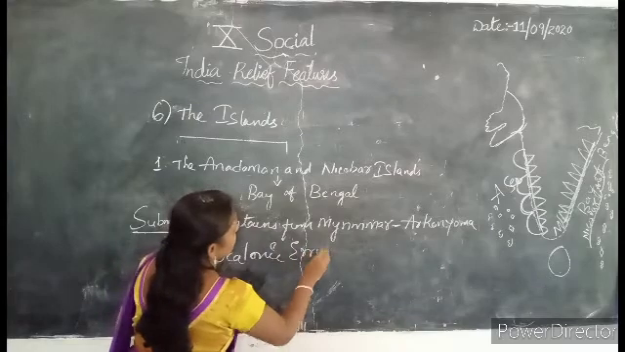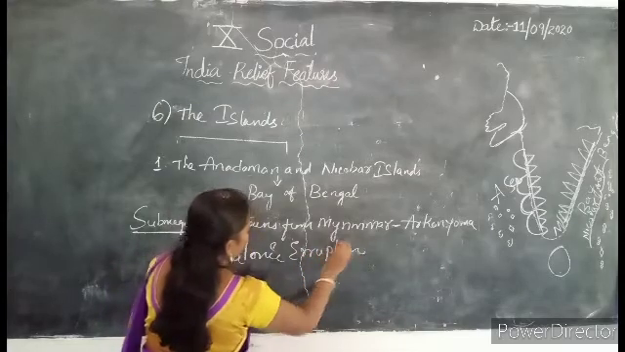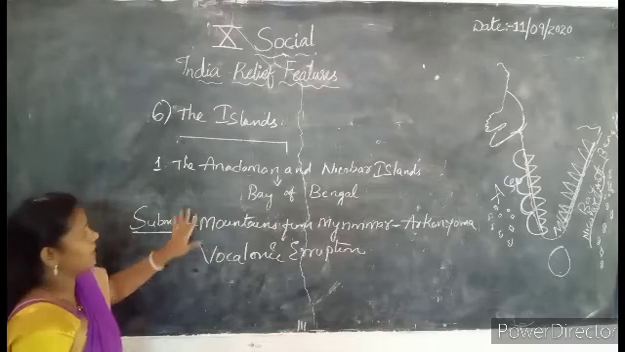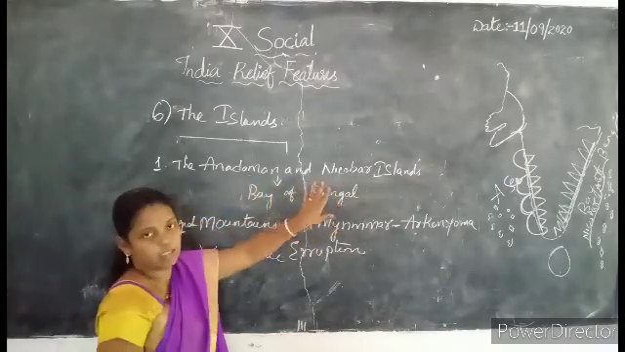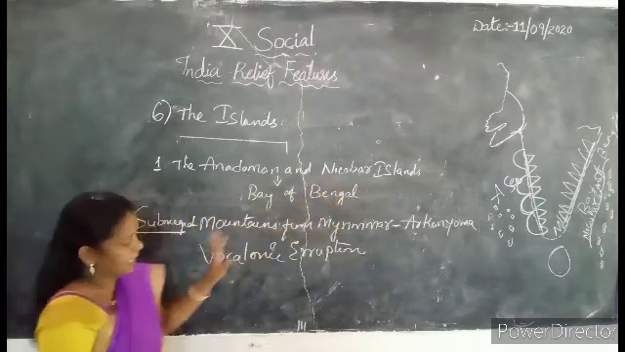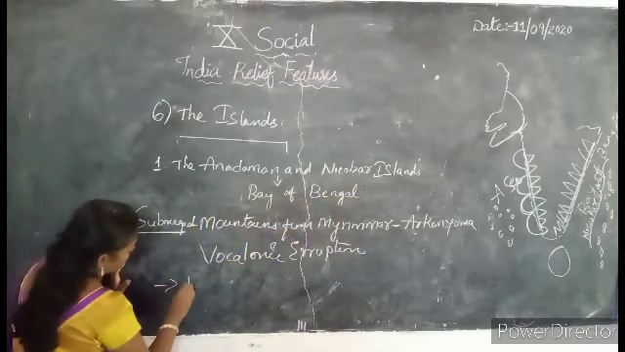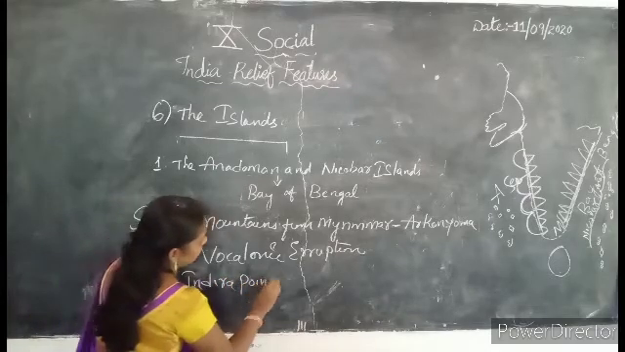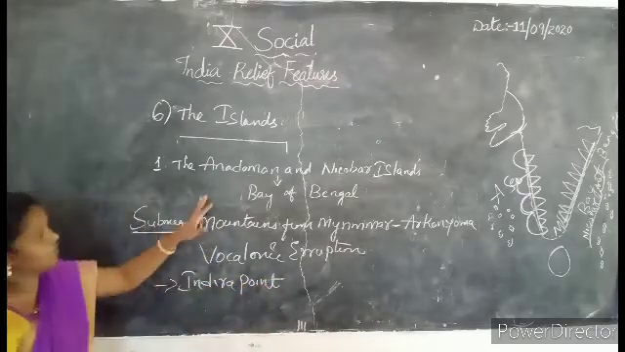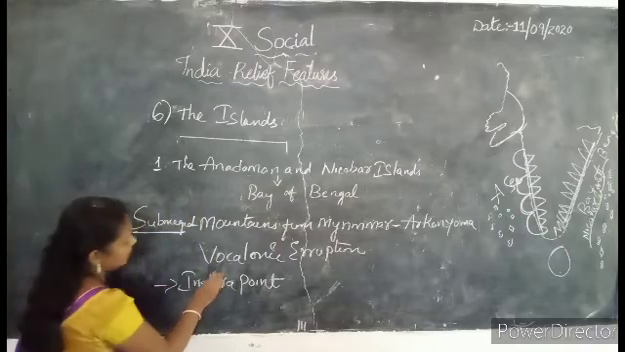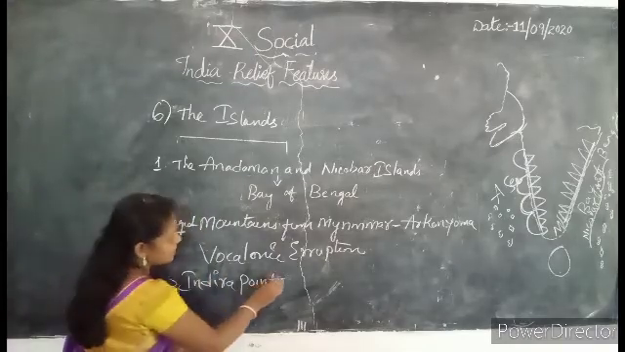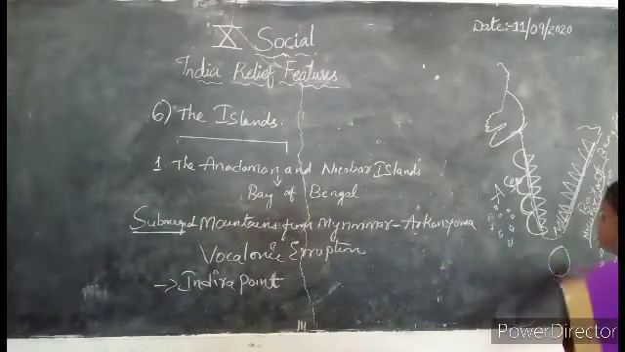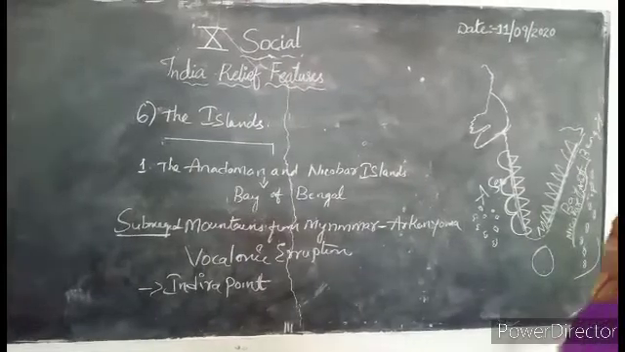Volcanic eruptions. So, these are the volcanic regions. And the south of the Nicobar Islands. In the south of the Nicobar Islands, the most important point is what? Indira Point. The south tip of the Nicobar Islands is the Indira Point. What is the specialty of the Indira Point?